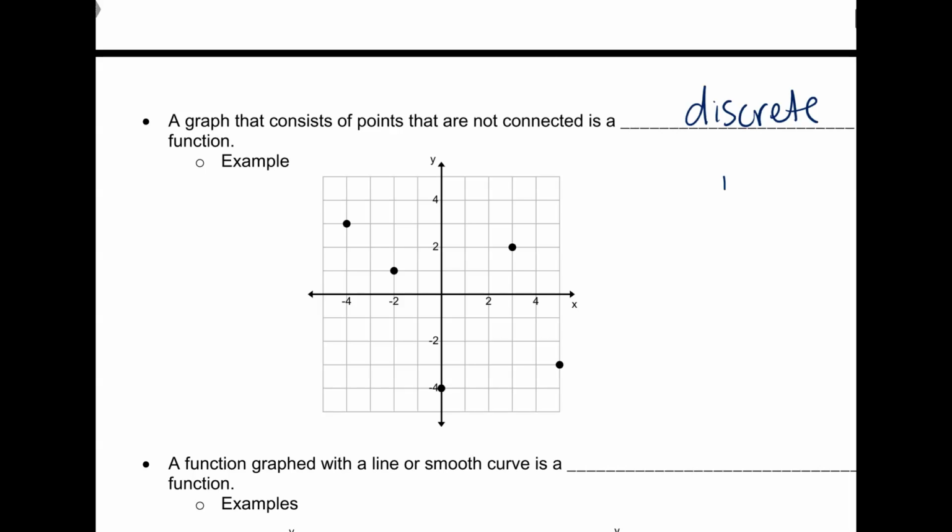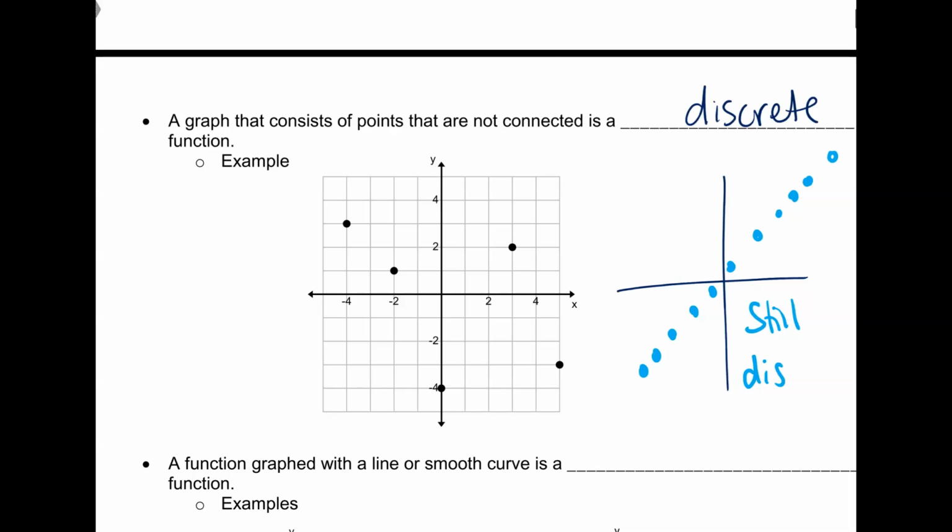I could have a graph that looks like this. It doesn't even matter if they're in a line or not. This is still going to be discrete because they're points that are not connected. They're separate points.